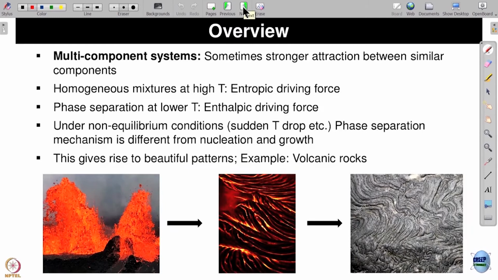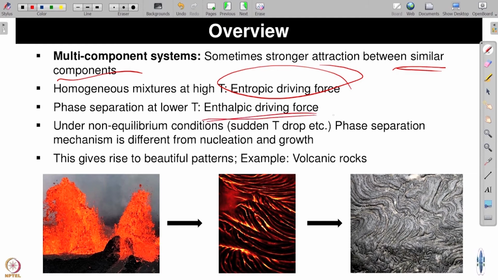There are many things like that. These are stronger attractions between similar space components, that A likes A, B likes B. Then, in a homogeneous mixture at high temperature, entropy dominates, but when suddenly going to low temperature, it is the enthalpy that is the driving force, and in non-equilibrium conditions, sudden temperature drop, etc. The phase separation mechanism is different from nucleation and growth.